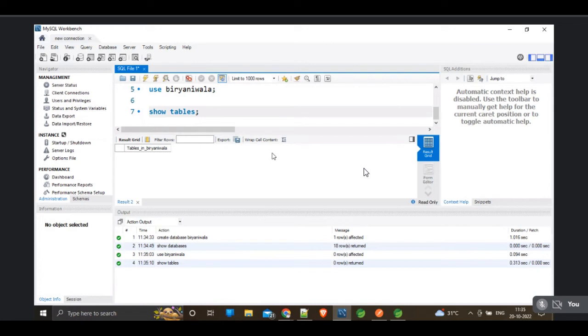Now we want to create the table named biryani in biryani wala by using Hibernate. We are using JPA, so we have so many JPA annotations, and by using the annotations only we can create it. To create the table by using Hibernate, we have to use one property. Do you remember the property? To create a table by using Hibernate itself, we have to write some properties. Did you remember that? Anybody?